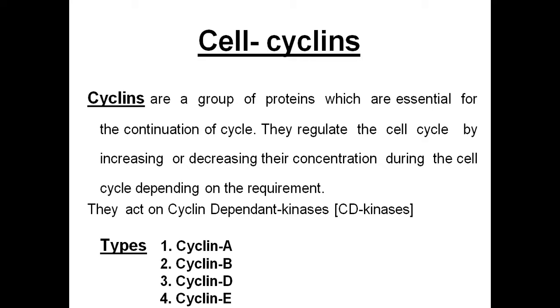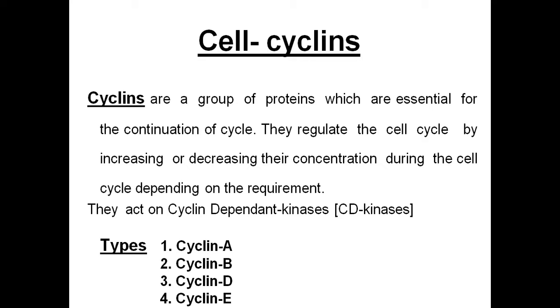How do they get activated? It is based on the availability of the cyclins in the body cells. So the availability of these cyclins regulates the cell cycle by increasing or decreasing their concentration depending on the requirement. If the concentration of cyclins is high, the cell cycle will proceed. If the concentration of cyclins is less, the cell cycle will stop. So this is how the cell cycle is regulated by a class of proteins called cyclins.